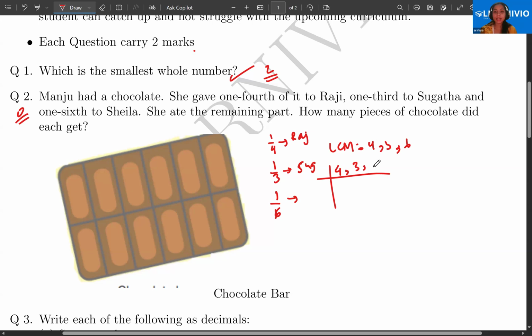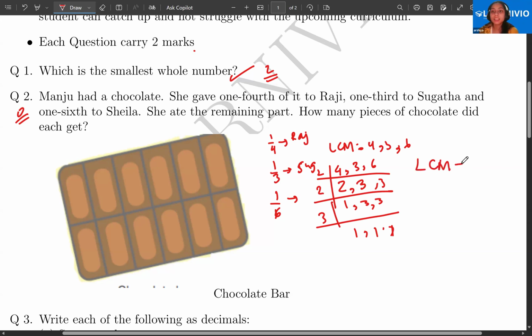is 4 and 6. So 2 twos are 4, 3 threes are 9, and 2 ones are 2. We have 3. So the LCM is how much? The LCM of 4 and 6 is 12. So now the LCM is 12.